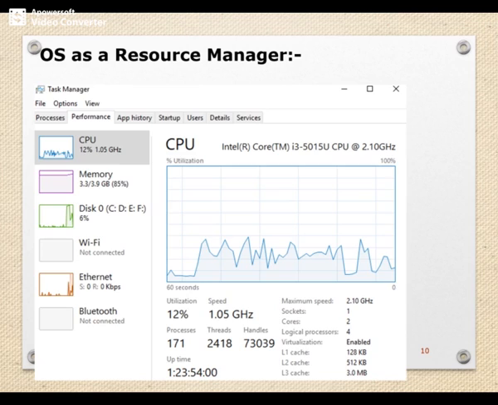You can also observe that virtualization and logical processes are being used, and different threads. You can observe that running processes are 171, but the threads are 2418. In parallel, for a particular process you can have several threads, and for each thread there is a thread handler.